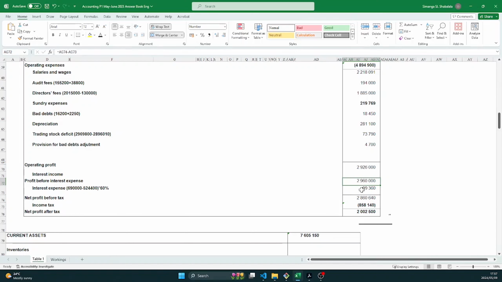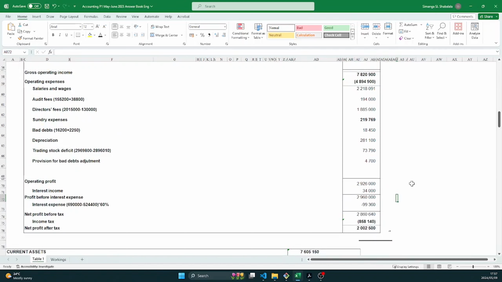The same with interest income. We know that in order to have this 2.960, we added the interest income to this 2,926. So how do we get the interest income? We're going to say 2,960 minus 2,926, because we know that if you add this to 2,926, you will get the 2,960. So that's your interest income.